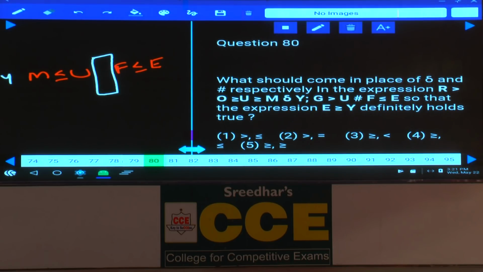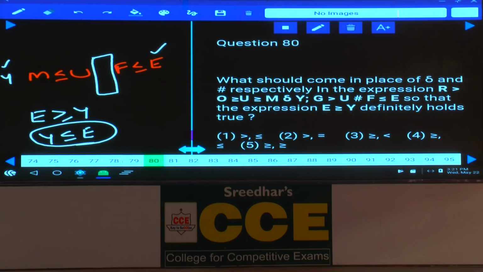Then in order to make E greater than or equals to Y, Y is at the left extreme, E is at the right extreme, hence E greater than or equals to Y is nothing but Y lesser than or equals to E. Then tell me what are the symbols that are to be replaced. If equals to is there in both the cases, then Y lesser than or equals to E is true, or one equals to another lesser than or equals to, then also it will be your answer. Hence either you can have lesser than or equals to or equals to. Now in both the cases you will get the answer here.